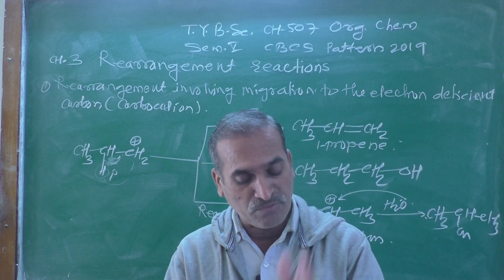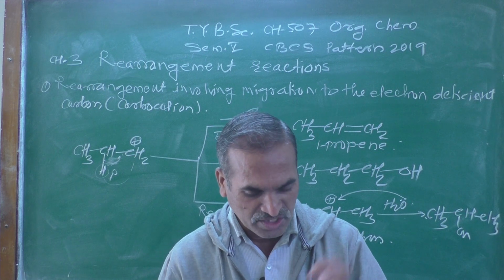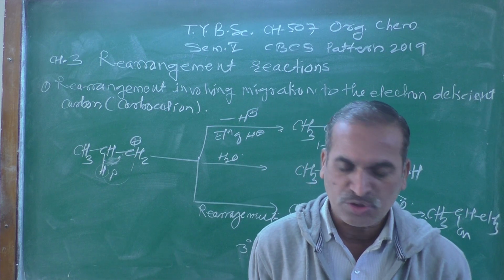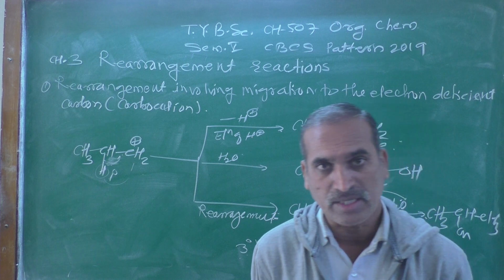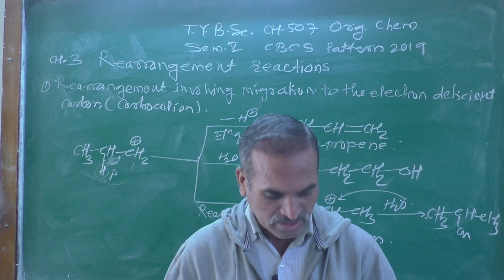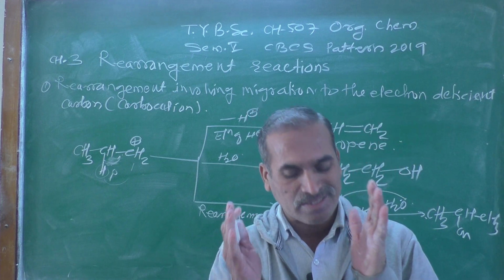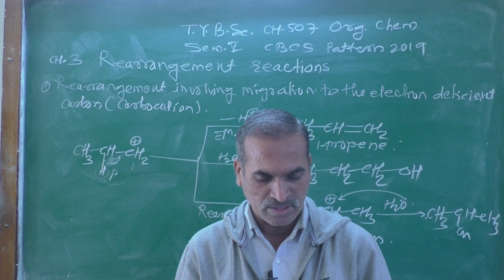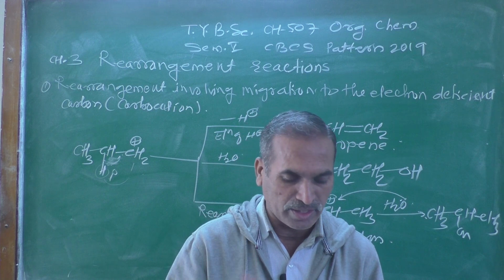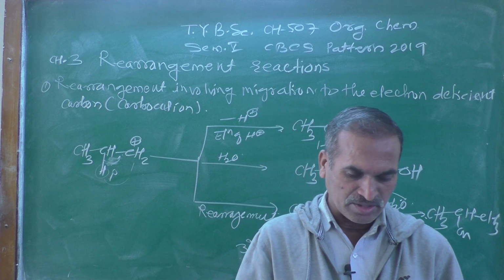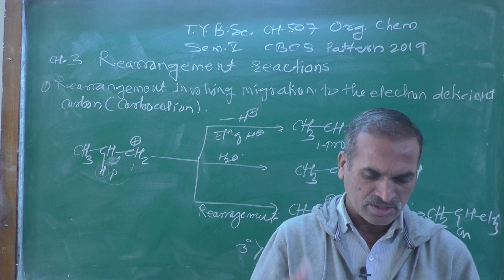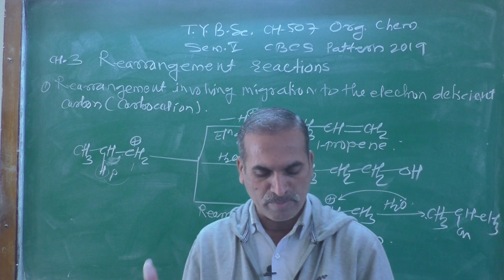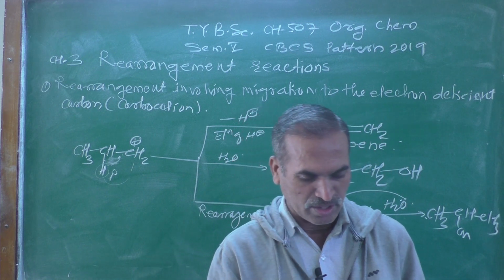And the driving force for such a rearrangement is to form a stable carbocation, and thus the carbocation is stabilized by dispersion of positive charge by electron donating effects, such as inductive, mesomeric or resonance effect.